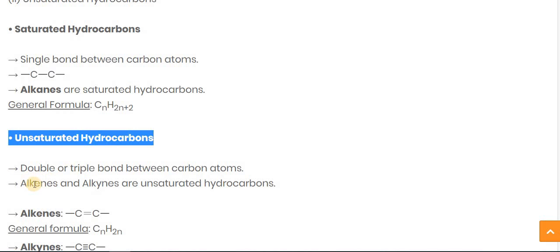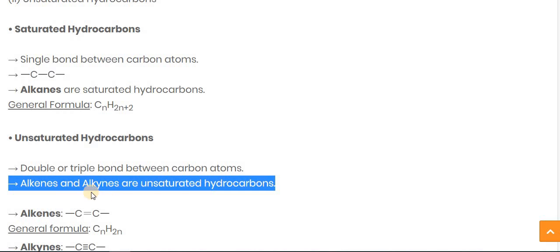Here the only difference is in the spelling: alkenes have ENES and alkynes have YNES. ENES stands for the double bond and YNES stands for the triple bond. So alkenes and alkynes are the unsaturated hydrocarbons.